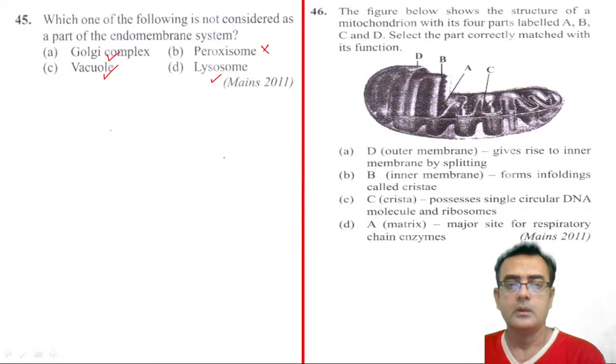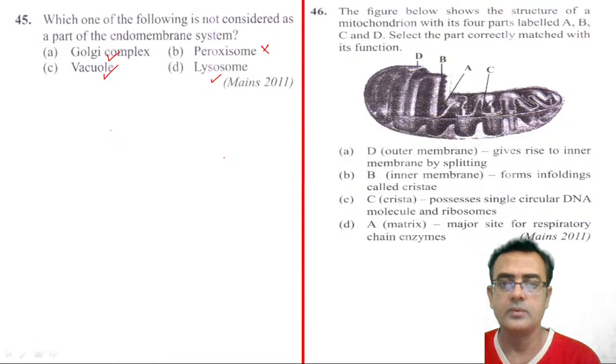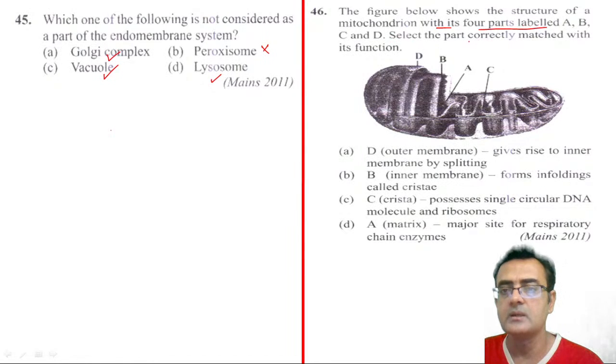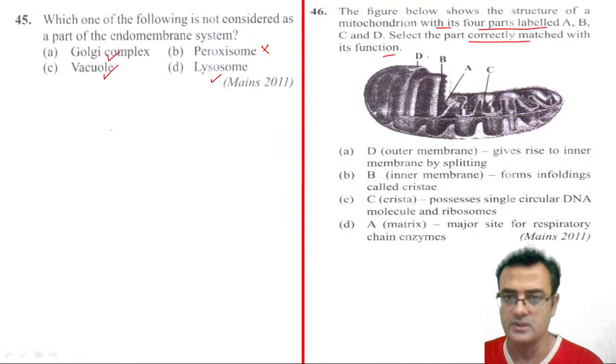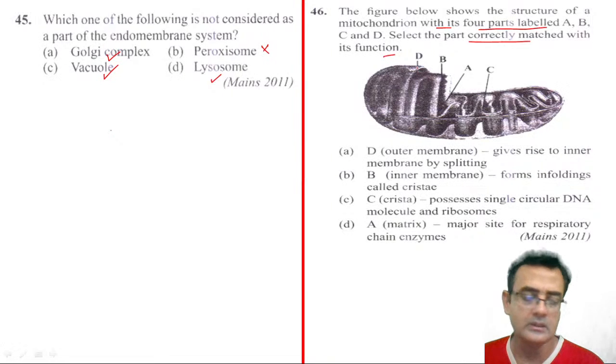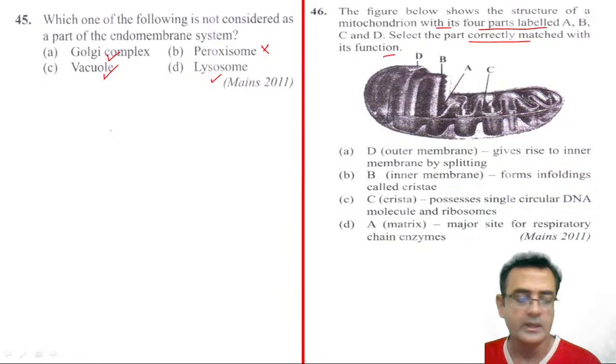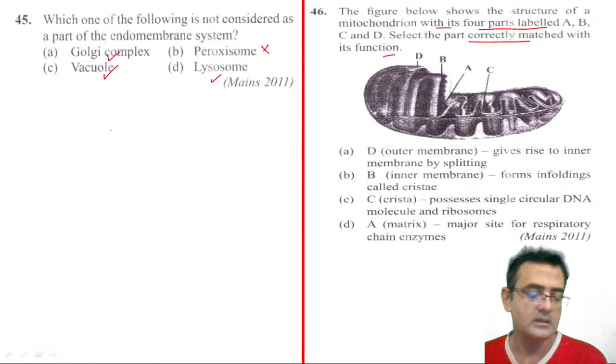Then 46. The figure below shows the structure of a mitochondrion with its 4 parts labeled A, B, C and D. Select the part correctly matched with the function. So D here seems to be the outer membrane, B is the inner membrane, right?